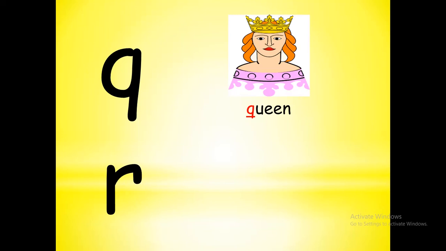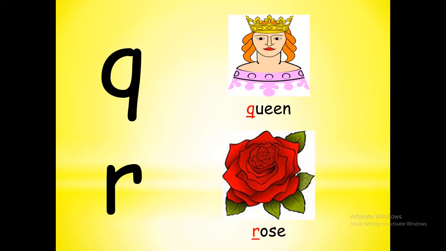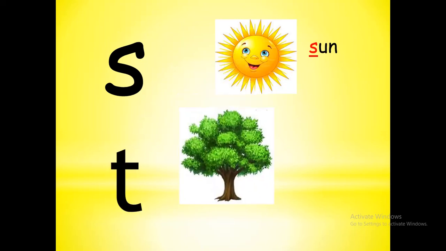R letter sound is R. R for rose. R for rat. You have many examples. R, rose, red, rat. Yes. Next one S. S letter sound is S. S for sun. S, sun. Good. Next letter is T.